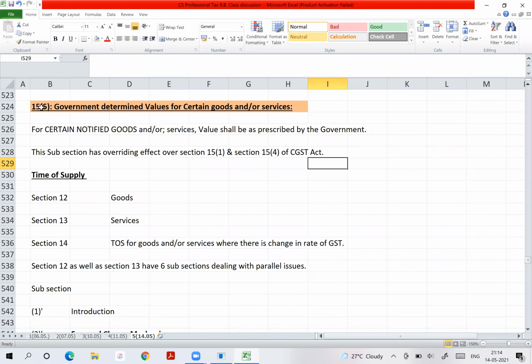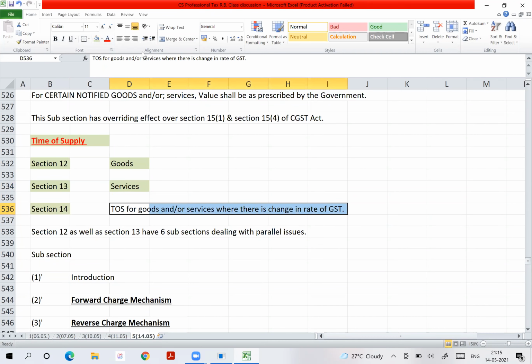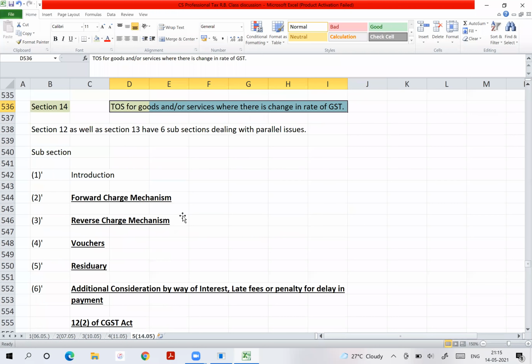Yes. Now we are going to revise in next today's part, time of supply. So where is time of supply given? Time of supply is given in section 12, 13, 14. Clear? Yes. Understand step by step. 12 is time of supply of goods. 13 is time of supply of services. And 14 is time of supply of both goods and services, but where there is change in the rate of GST. Yes. So let's discuss them step by step.